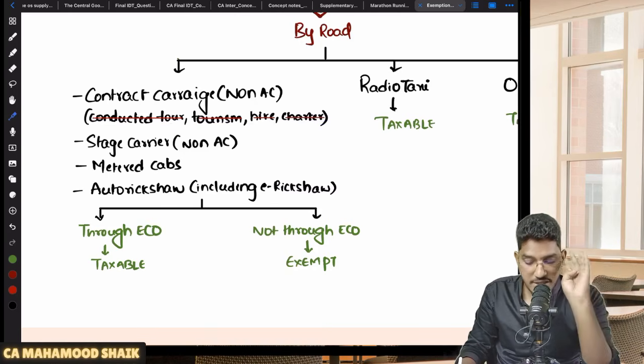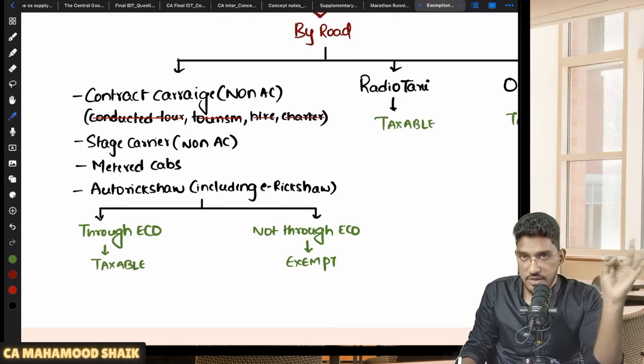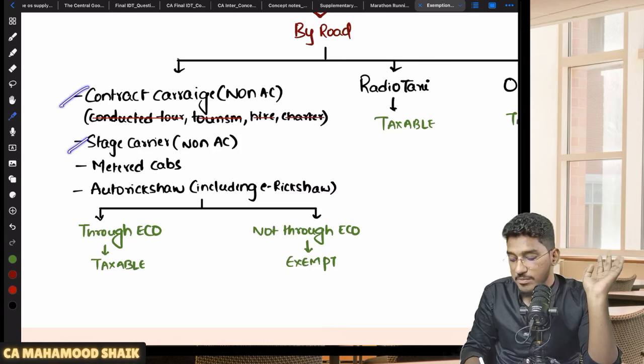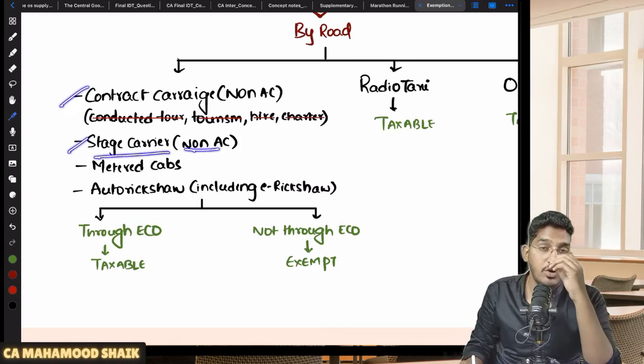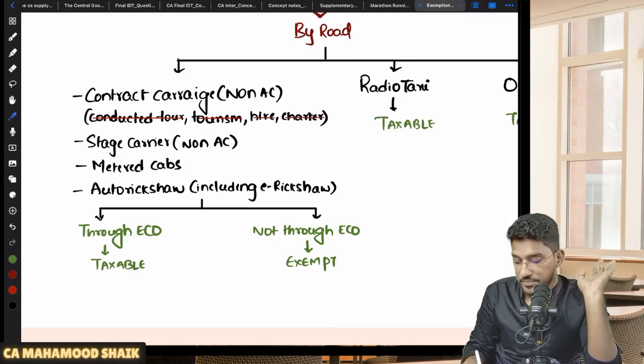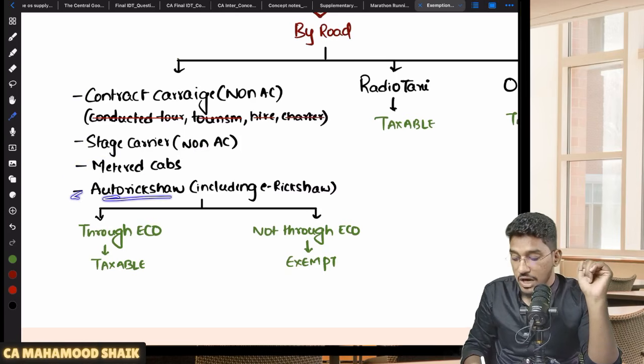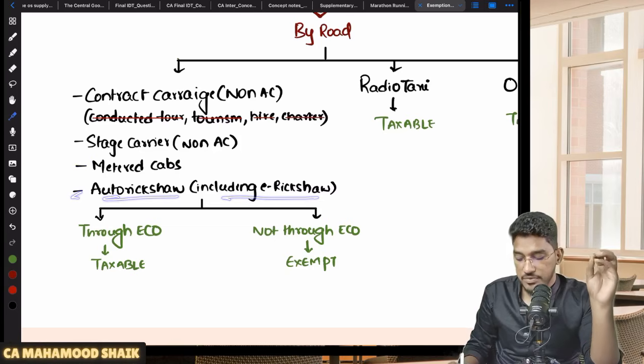So non-air conditioned contract carriage, that too not for tour, tourism, hire or charter. Or if it is provided by way of a stage carrier, that too a non-air conditioned stage carrier. And also if it is provided by way of metered cabs and also auto rickshaw, including e-rickshaw, then we need to check.